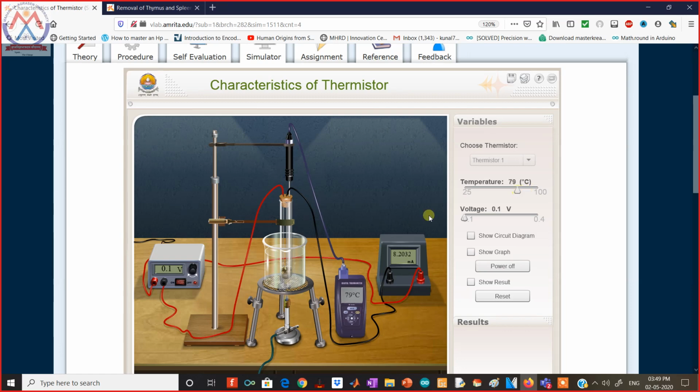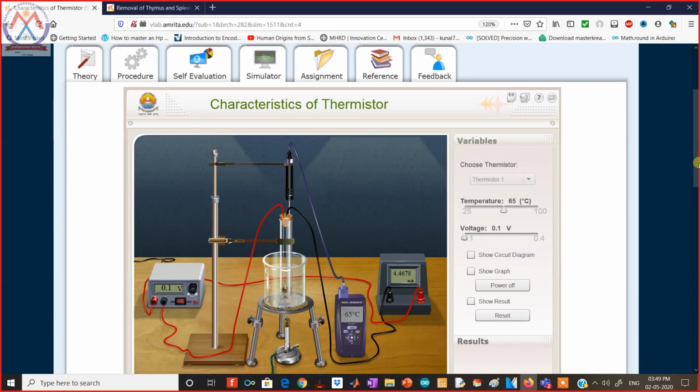So students get a feel of how to get a temperature of 100 degrees Celsius, from 25 to 100. We can boil water and insert the thermistor in the container. In this way, the students get a sense that the temperature will not exceed 100 degrees Celsius until all the water is evaporated, because all the energy is being absorbed as latent energy. This is the temperature, 65 degrees. Now, this is the experiment being performed.